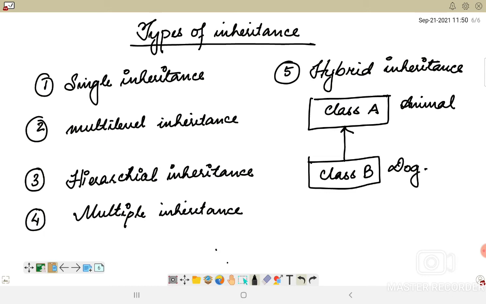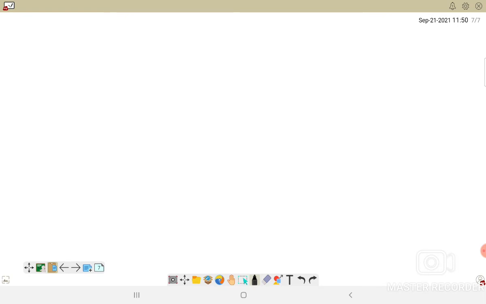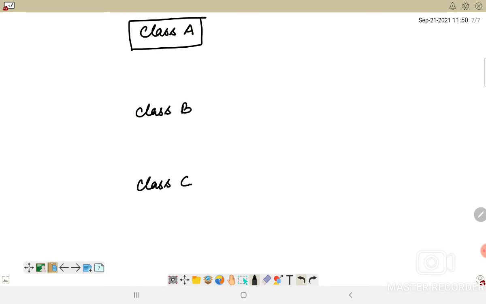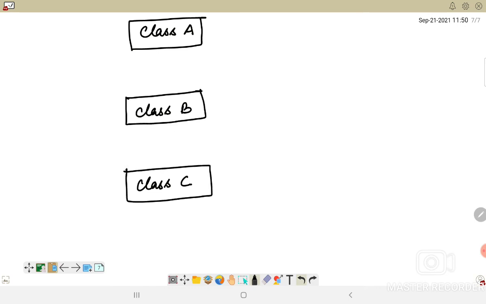Now the second type of inheritance is multi-level inheritance. In multi-level inheritance we have three or more classes. So class A, then class B, then class C. Class A is inherited by class B, and the properties of class B would be inherited by class C. So it is like a chain of inheritance.